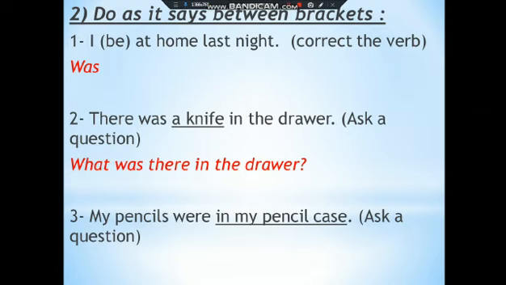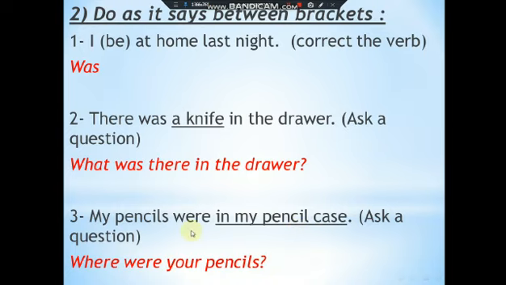Here my is going to be changed to your. Where were your pencils? My pencils were in my pencil case. Of course we don't write in my pencil case because it is the answer. I'm asking about it using where, so I'm not going to write the answer in the question. It's meaningless. Where were your pencils?